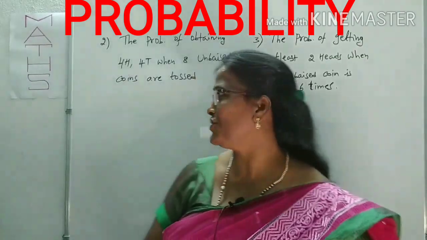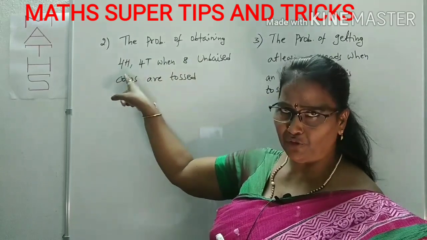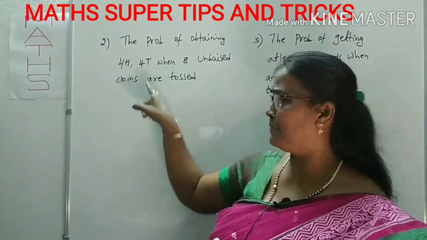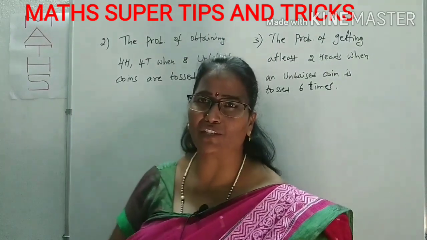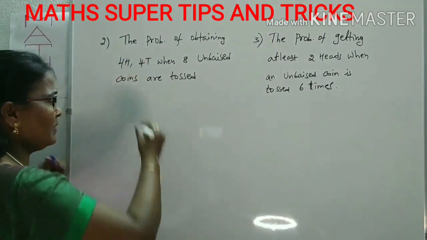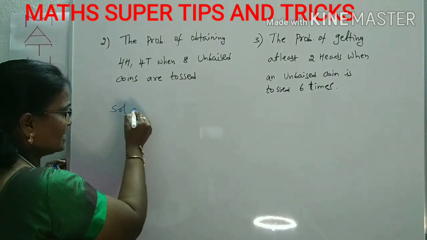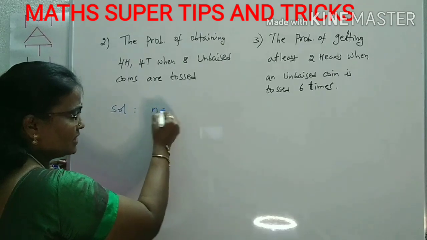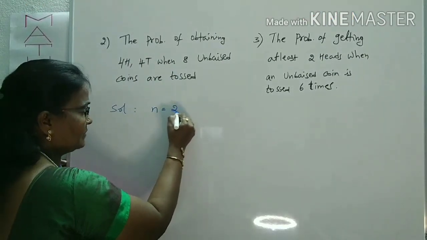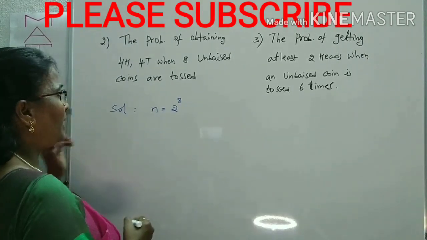Are you ready? Now look at question number 2. The probability of obtaining 4 heads and 4 tails when 8 unbiased coins are tossed. How many coins are tossed? 8 coins are tossed. We have to find the probability of 4 heads and 4 tails. For this solution, as I just now gave you, n means how many coins are tossed. 8 coins, that is 2 power 8. This is n. What is m?